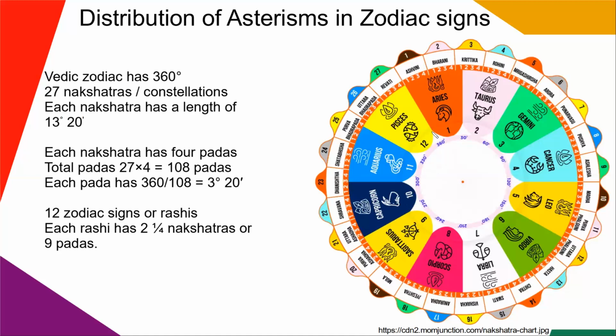So today's session is very, very important to have a very basic understanding about how the nakshatra and the nakshatra pada are distributed into these 12 rashis. I have tried to make this session simpler and easier to understand, and also interesting to note the subtle differences among the rashis, the nakshatra, and the nakshatra pada.